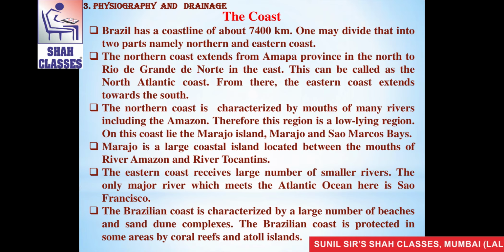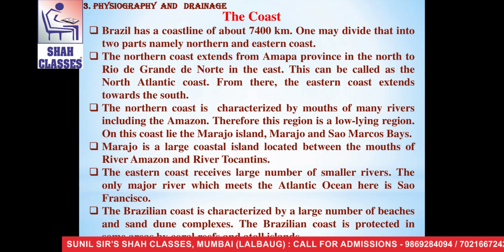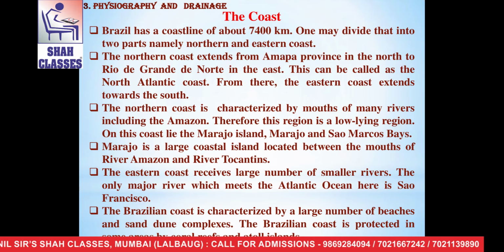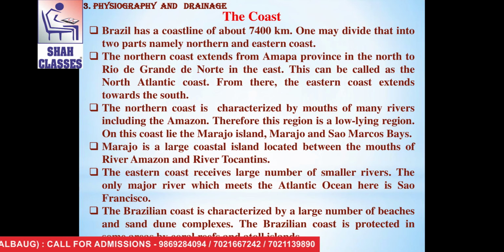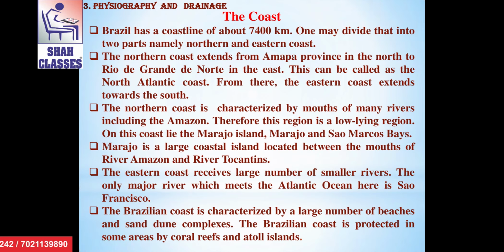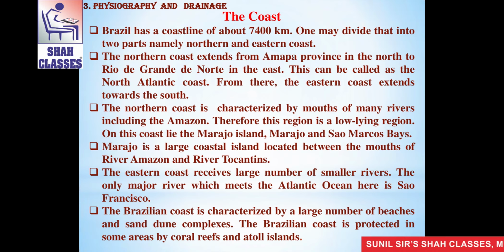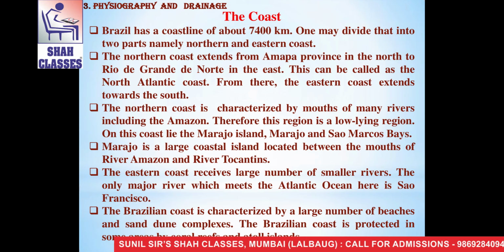The next part of Brazil's physiography is the coast. Brazil has a coastal line of about 7,400 kilometers. One may divide that into two parts, namely northern and eastern coast. The northern coast extends from Amapá province in the north to Rio Grande do Norte in the east. This can be called the North Atlantic coast. From there, the eastern coast extends towards the south.